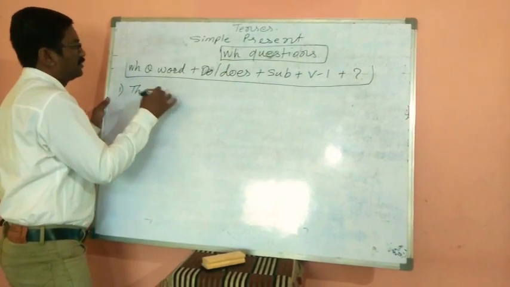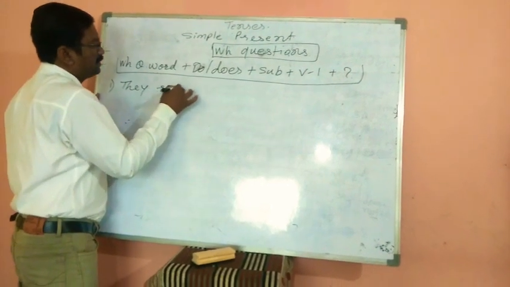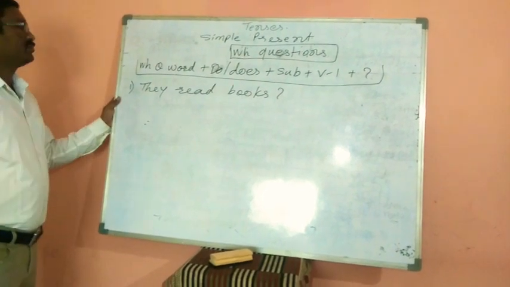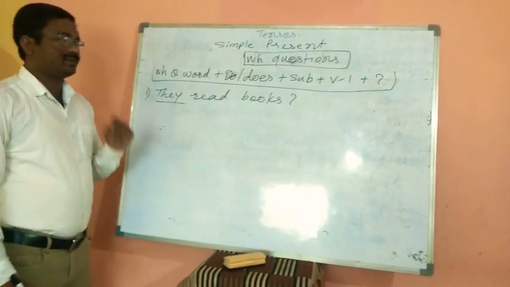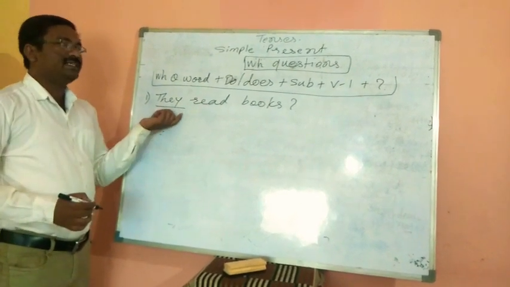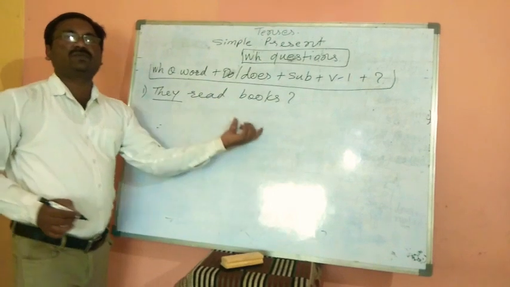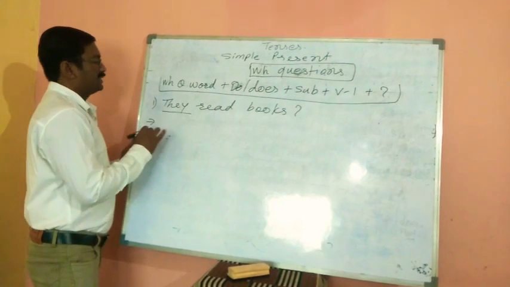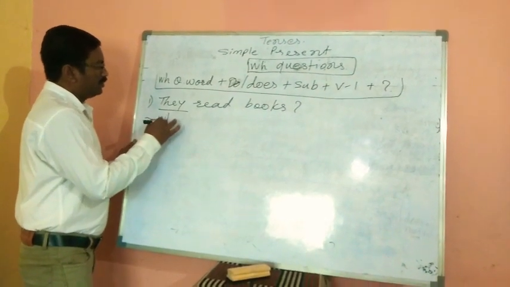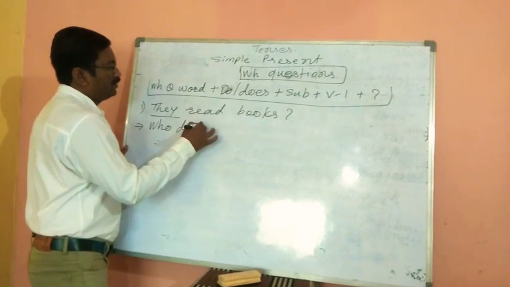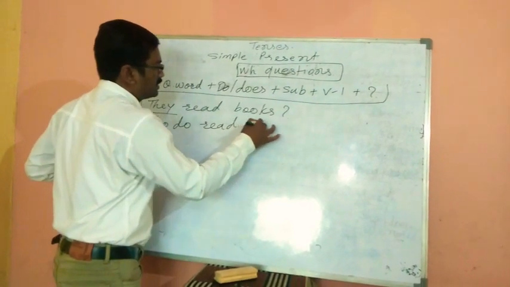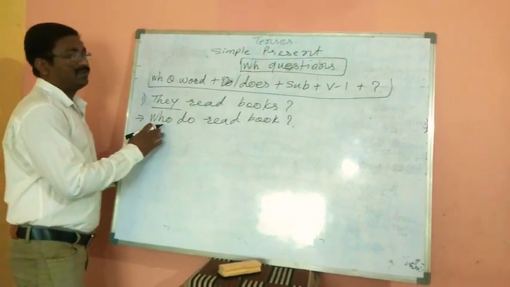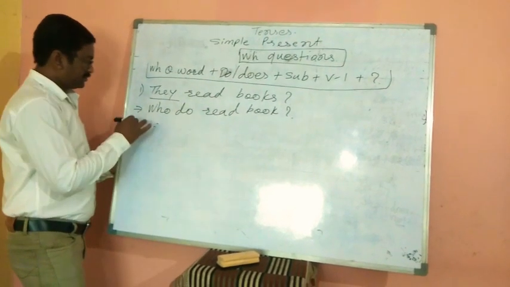For example, they read books. If underline is given to they, what we need to do here? They should be the answer of the question we are going to frame. Such a kind of question we need to frame. For example, who do read books? What answer will be there? They read books.